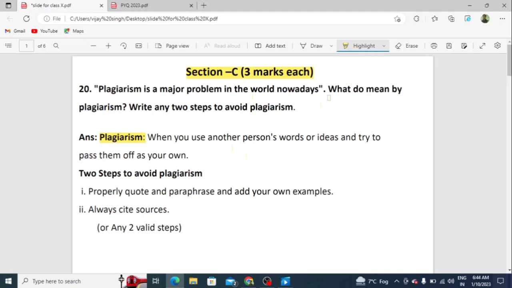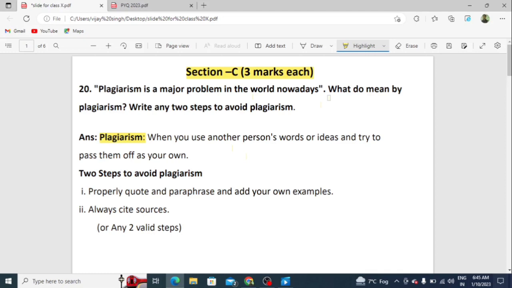Students, first you have to write the definition of plagiarism. So what is the definition? When you use another person's words or idea and try to pass them off as your own is called plagiarism. Or in simple words, if we are copying any person's idea or content without his consent, without his permission, it is called plagiarism. I think this is clear. What is the meaning of plagiarism?